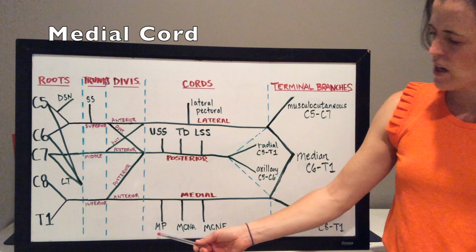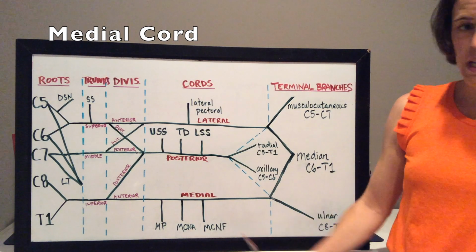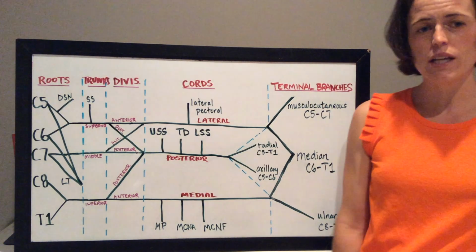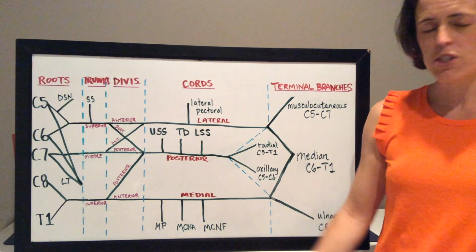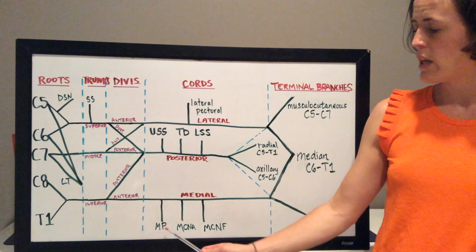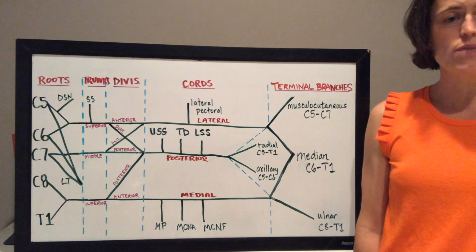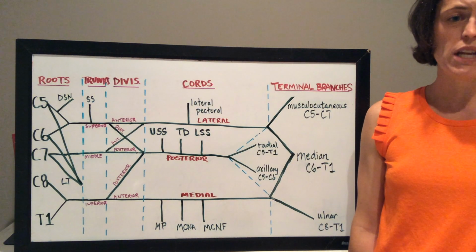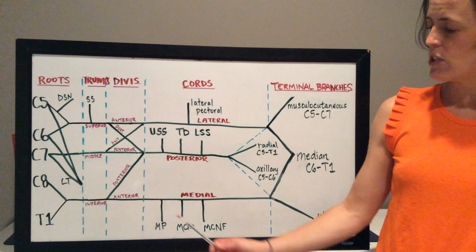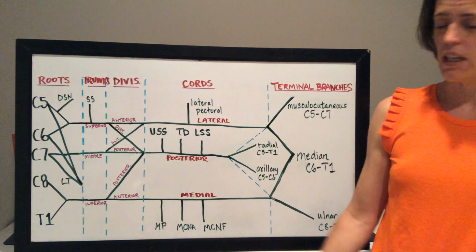The medial cord gives off the medial pectoral nerve, the medial cutaneous nerve of the arm, and the medial cutaneous nerve of the forearm. The medial pectoral nerve supplies the pec minor as well as the sternocostal part of pec major. Injury to this nerve would result in difficulty adducting and medially rotating the shoulder, as well as difficulty drawing the scapula anteriorly and inferiorly.